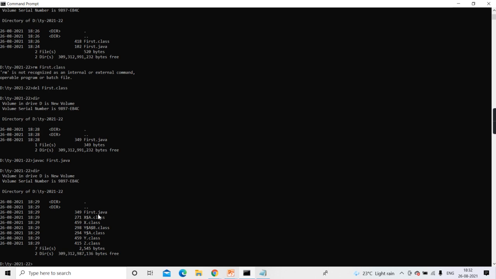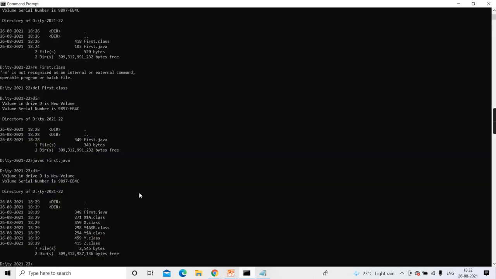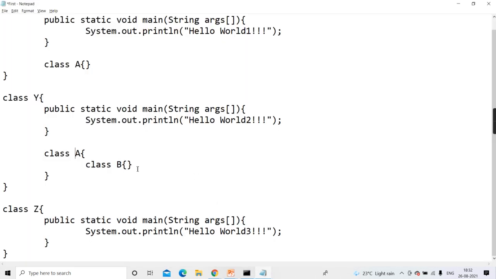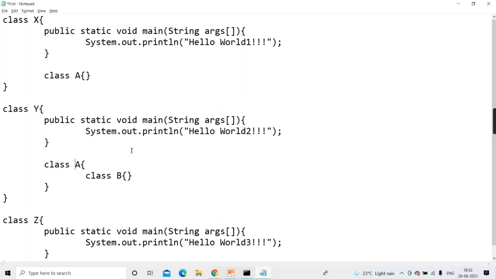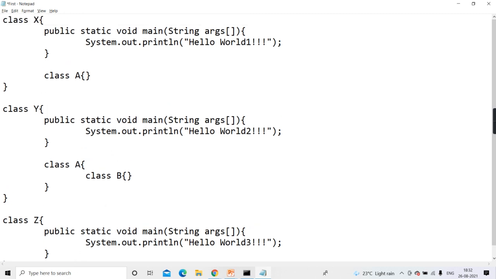See here, did we create only one .java file? Yes, I typed only one notepad file. But in the directory, one .java, but how many .class files? As many classes as there are in the file. And whatever the class name is, that is the name of your bytecode. So this part is concluded. Sure? Okay, I'll conclude now.